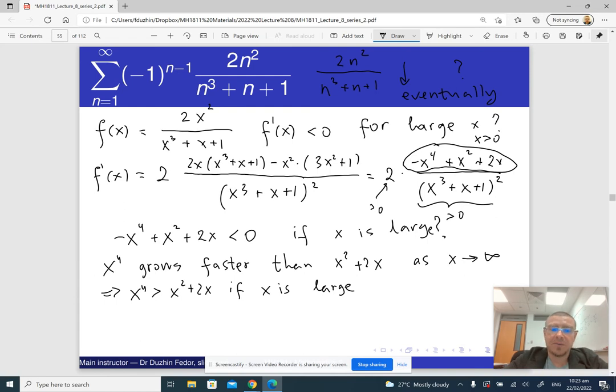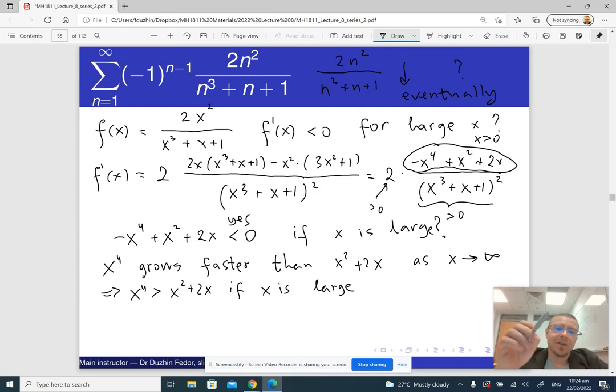So the answer is yes, it is true, and our sequence is indeed eventually decreasing, which means that our series converges by the alternating series test. Now, to make it a little bit more rigorous, since this is probably not very rigorous, I mean to say that something grows faster, although it can be made rigorous. Let me explain how you can figure out just how large x should be, so that x to the 4 is bigger than x squared plus 2x.